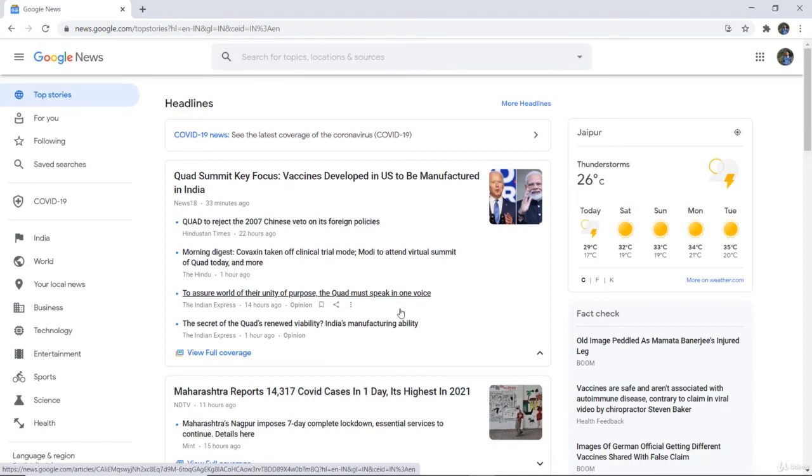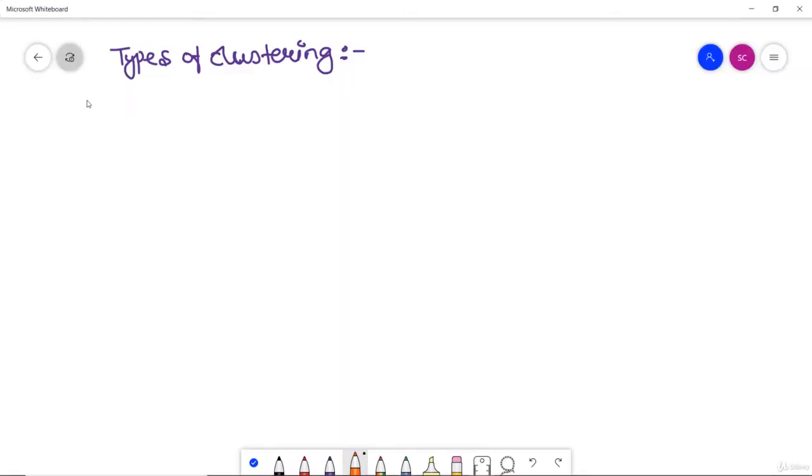Next we are going to discuss the types of clustering. So in types of clustering, the very first type of clustering is exclusive. What happens in exclusive clustering is that any particular item or element belongs to a particular class or cluster only. That means one particular item belongs to a particular class.